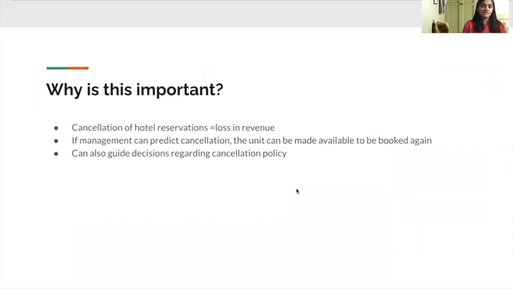Now, hotels receive several reservations throughout the year, and several of these reservations get cancelled. These cancellations represent a loss in revenue for the hotel management. If there was some way through which the management could predict hotel booking cancellations, either through using customers' current information, the booking unit's current information or prior information, then that unit could be released and be made available to be booked again, thereby allowing the management to compensate for the lost revenue. It can also help in guiding management decisions regarding cancellation policies.